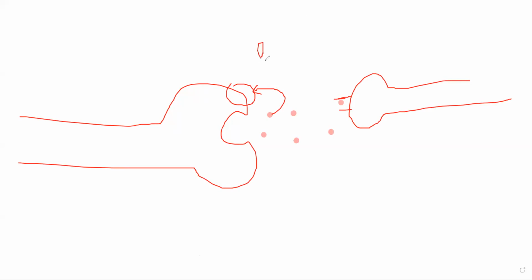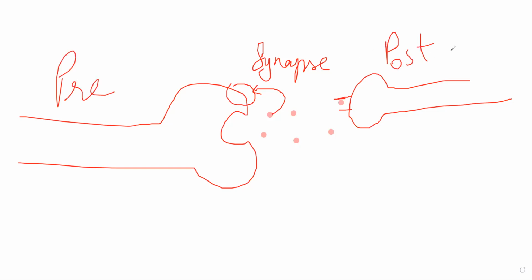So this is the synapse, right? The empty space in between two neurons will be the synapse, where neurotransmitters are moving around and causing action potential to jump. This will be your presynaptic neuron. This will be your postsynaptic neuron. Presynaptic inhibition means inhibiting this neuron. Essentially, you're inhibiting the action potential of the presynaptic neuron, and you're inhibiting the stimulus from the presynaptic neuron, because of which neurotransmitters are not released in the synapse.